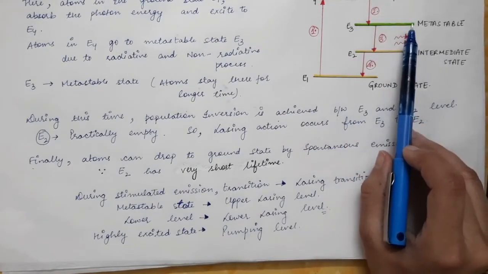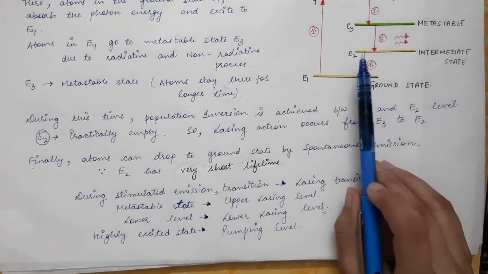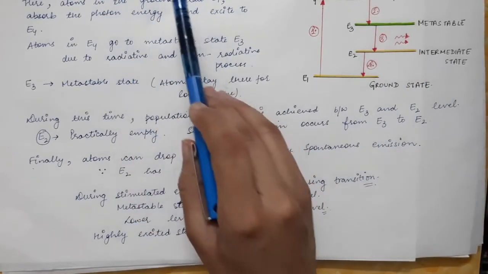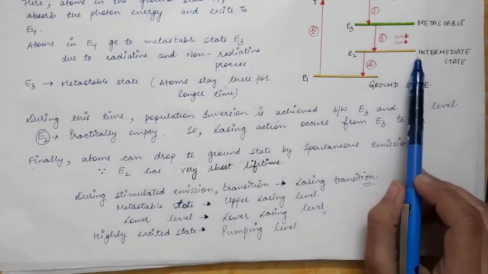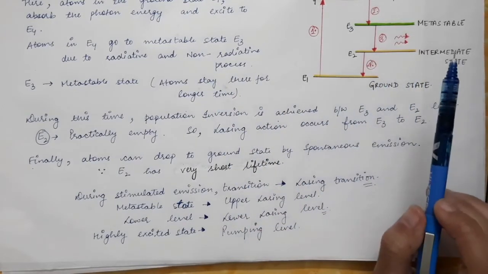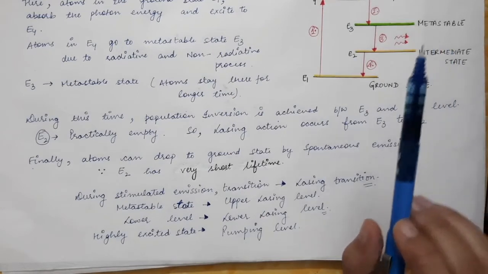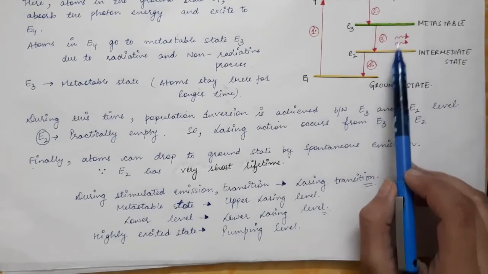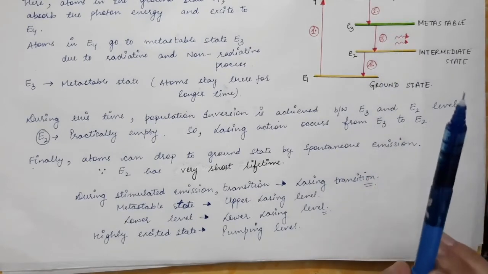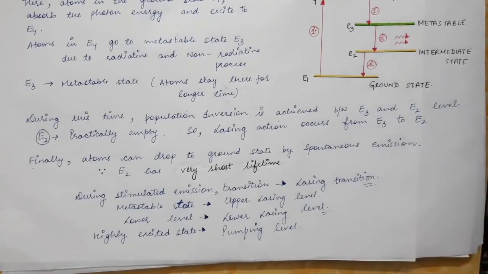Then this metastable state is called the upper lasing level, and this intermediate state in the case of a 4-level system is called the lower lasing level, and in the case of a 3-level laser, the ground state will be called the lower lasing level. And this transition from the metastable state, or the upper lasing level, to the lower lasing level is called the lasing transition.